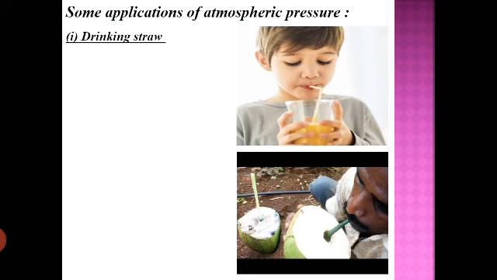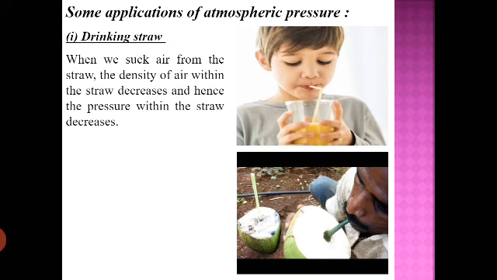So how does it work? You can read it out first. When we suck air from the straw, the density of air within the straw decreases, and hence the pressure within the straw decreases. So we understood one thing: if space is created between the molecules, the pressure will decrease. When you suck the air from the straw, the air within the straw will decrease, and what will happen? The pressure will decrease. So now the pressure within the straw is less, but the outer pressure, that is atmospheric pressure, will remain high,